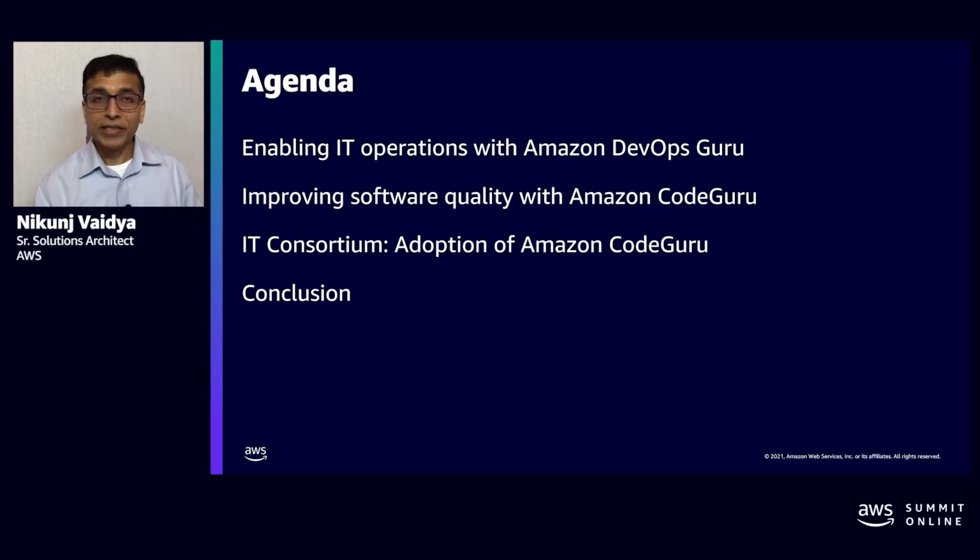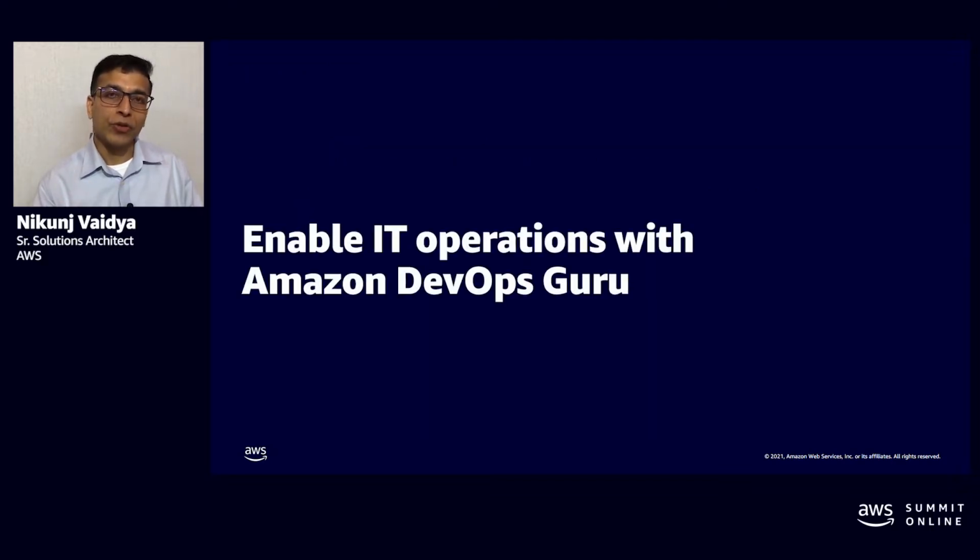All right, so let us jump into the first topic of understanding how Amazon DevOps Guru enables the IT operations team. Before that, let us understand what is Amazon DevOps Guru. Amazon DevOps Guru is our approach to the next gen ops, where we are applying machine learning to the operational data that is generated from your applications and workload.